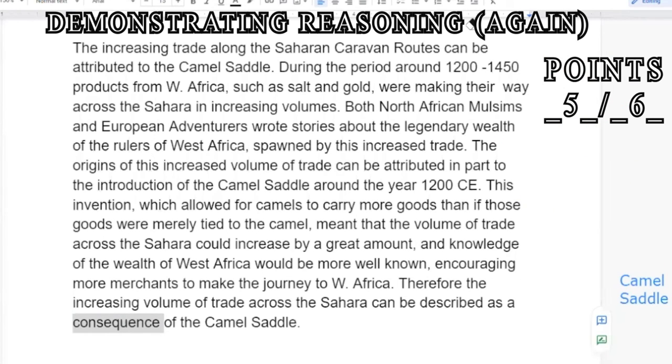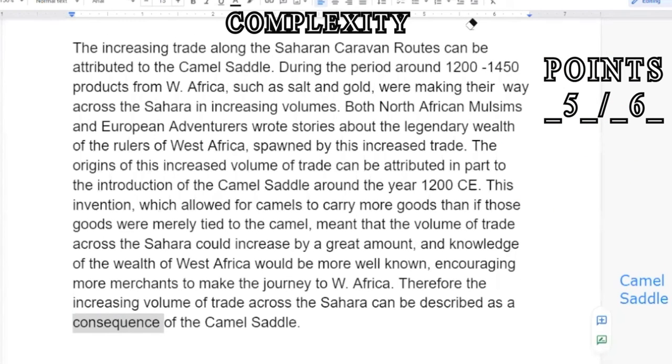Now, I'll be real with you. I don't know if this essay could get a complexity point based on the simplicity of the way that it's written. However, I'm going to go ahead and throw in a few things that I think might help make it more complex. So as some of you probably thought right away when I talked about how the camel saddle was introduced, you probably thought about how, in fact, the camel saddle was introduced by Islamic merchants, right? So I'm going to throw that in there.